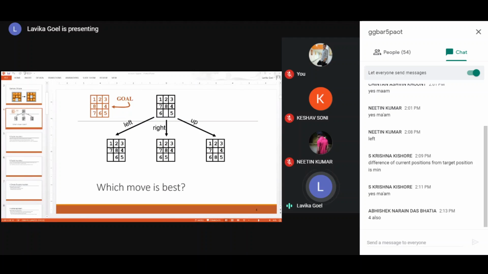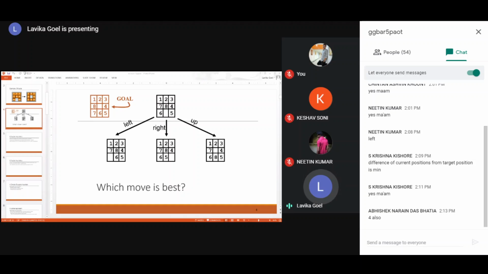Then you go to the third row. The space you leave. Then you come to 6. 6 is correctly placed, right? Then 5 is also correctly placed. So the total number of correctly placed tiles is 1, 2, 3, 4, 5, 6. So the heuristic score of this state would become 6, and the goal state's heuristic score is 8. That's how you know you want to reach a heuristic score of 8 and you are currently at 6. Like this you can estimate how far you are from the goal state.